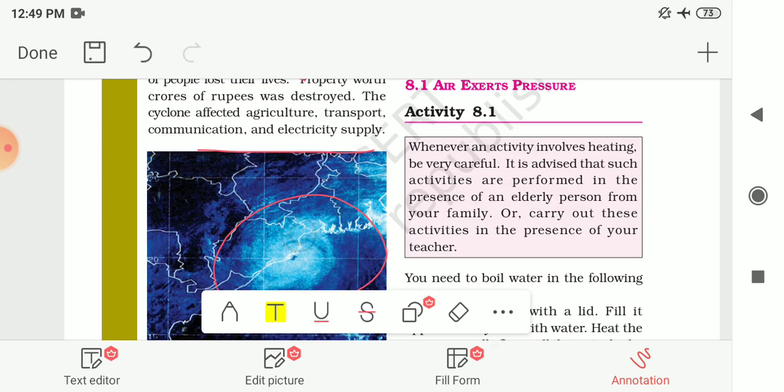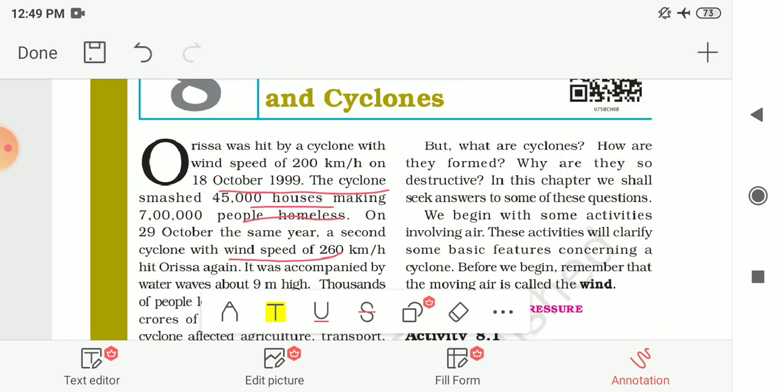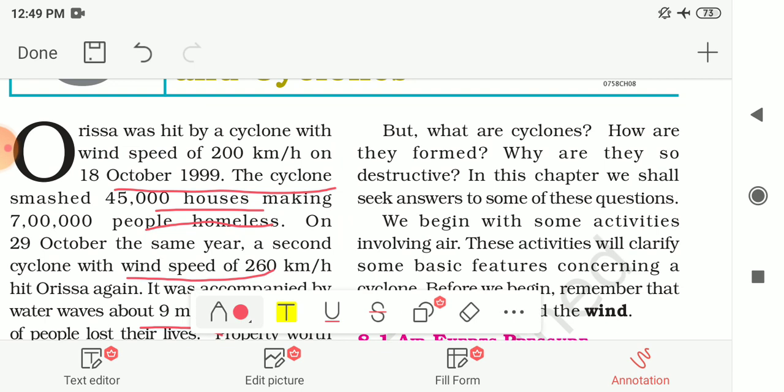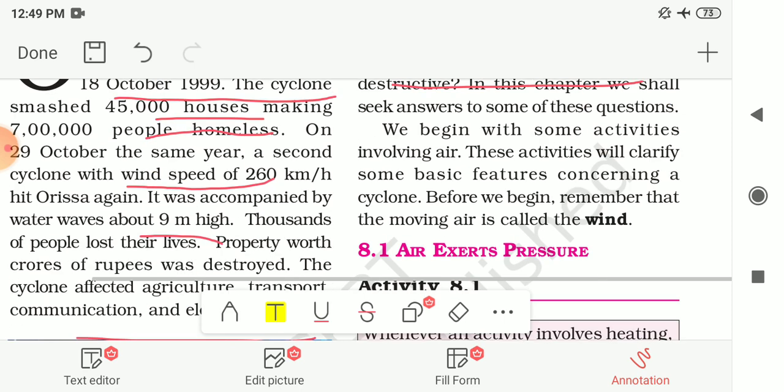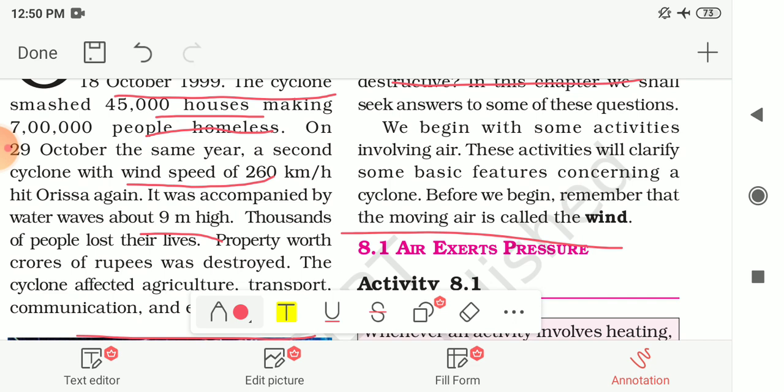But now the question is, what is a cyclone? How are they formed, and why are they so destructive? In this chapter we will get the answers to some of these questions. So we begin with some activities which involve air. These activities will clarify some basic features related to cyclones.